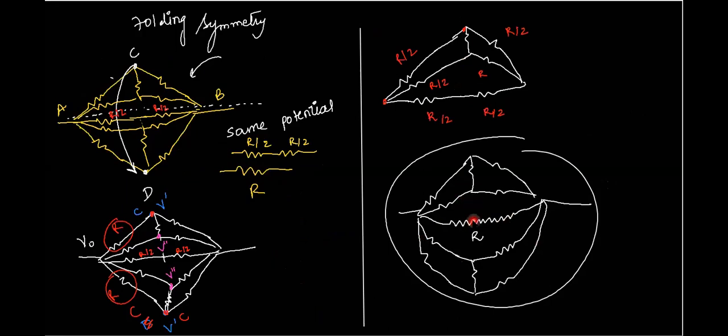Am I clear, Atul? Yes, sir. And the rest of the resistances are R by 2. Is it given or did you take it as R by 2? They were R, but I took them as R by 2. See here. So I think I'll start this from the beginning.